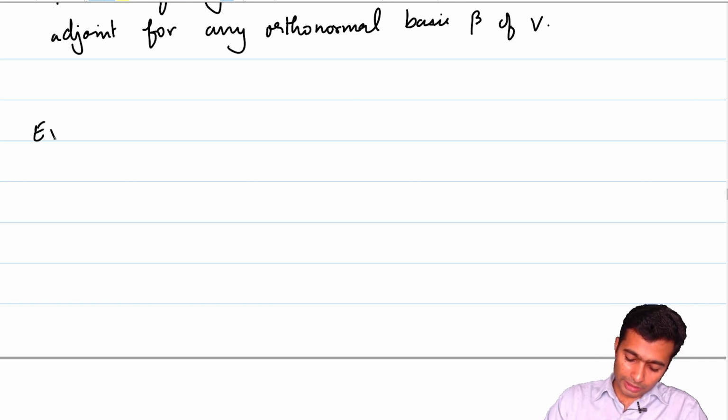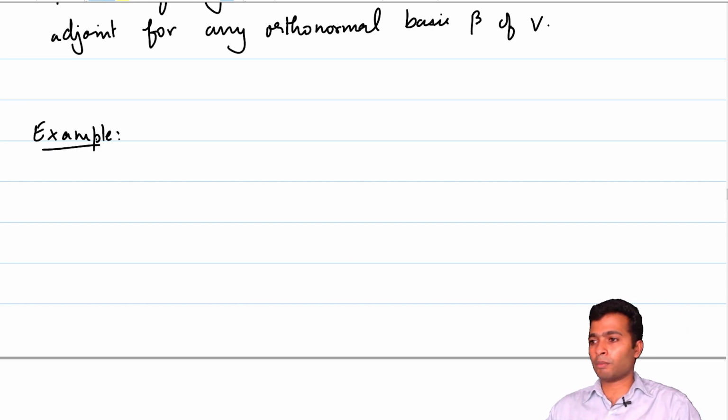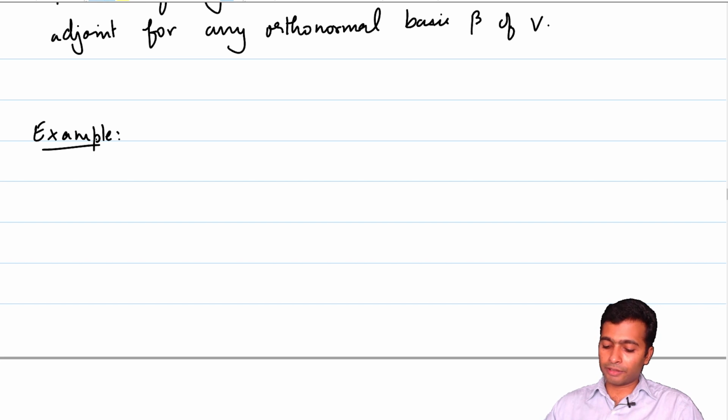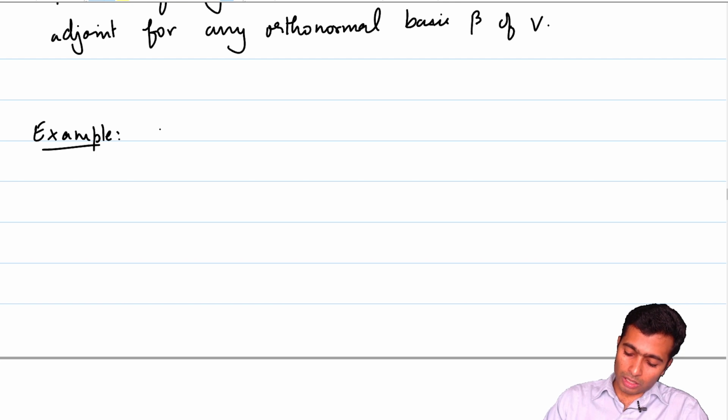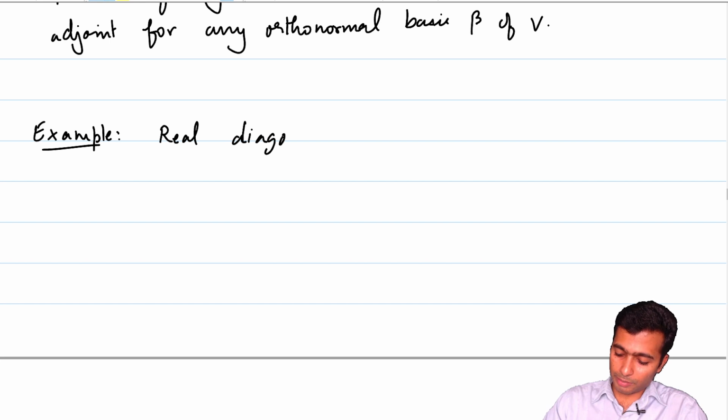So, next example. What was one standard example of a normal operator? Diagonal matrices turned out to be standard examples of normal operators, because if you look at the conjugate transpose of it, it will again turn out to be a diagonal matrix, and the product of diagonal matrices is a commutative operation. However, we have to be a bit careful when it comes to diagonal matrices which will be self-adjoint. So I'll just write it this way. Real diagonal matrices are self-adjoint.